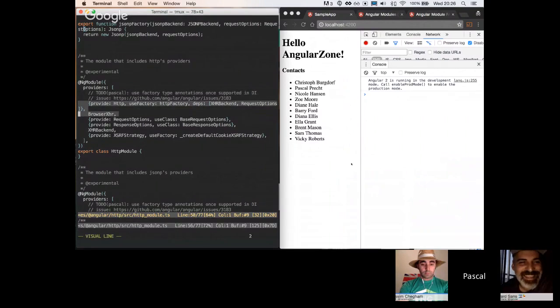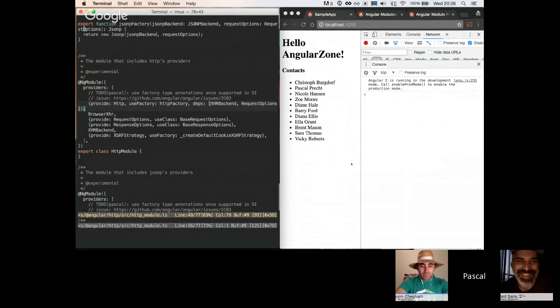You see, in order to make this HTTP service work, there's a lot more stuff going on, but you don't have to care about that. All you do is import the HTTP module, and then you can just do your work. Yeah, that's awesome. Just Pascal, I can see there's a comment to do for you. Right, yeah, that's because I've done some things in the past here, but I don't think this is what we want to focus on today.